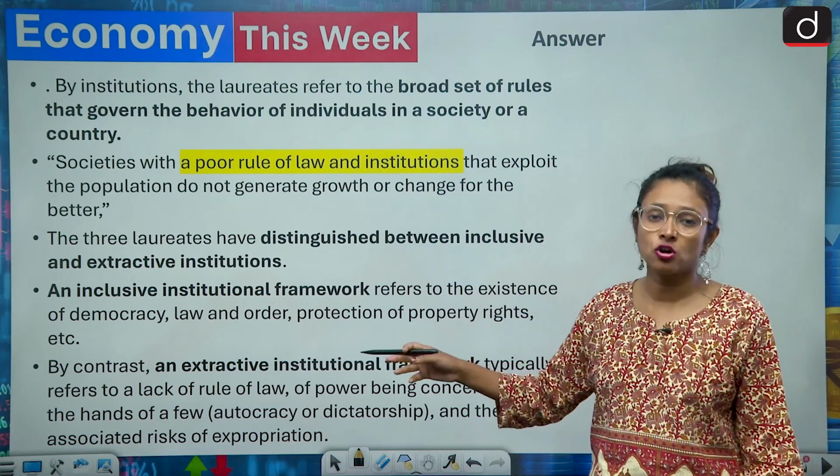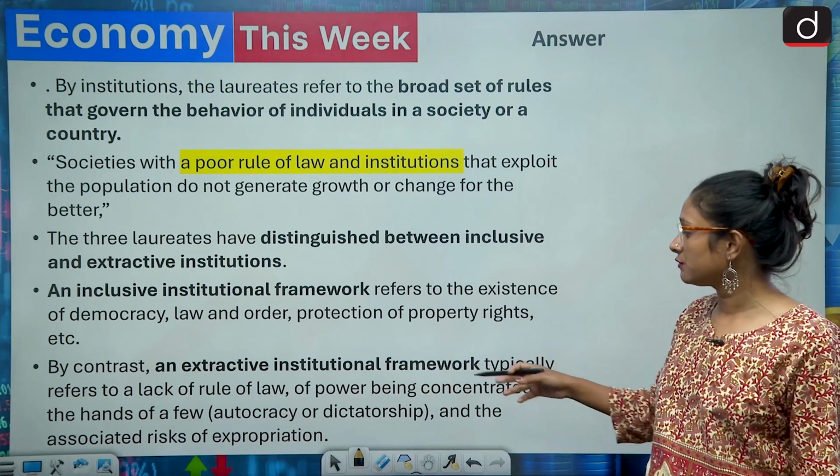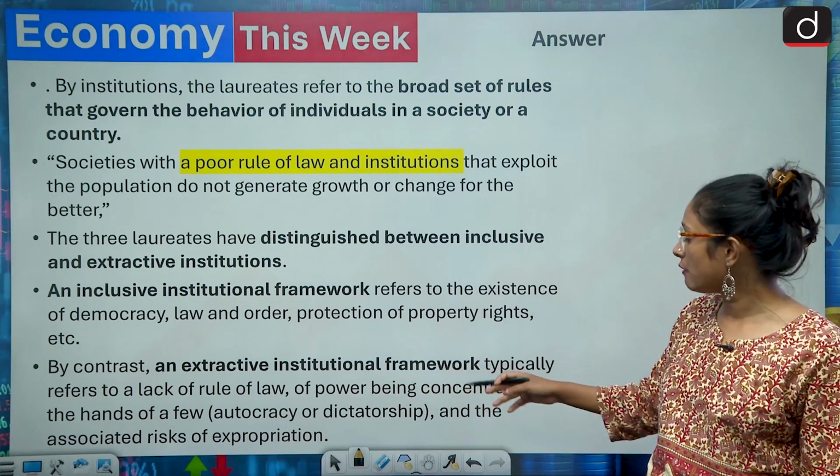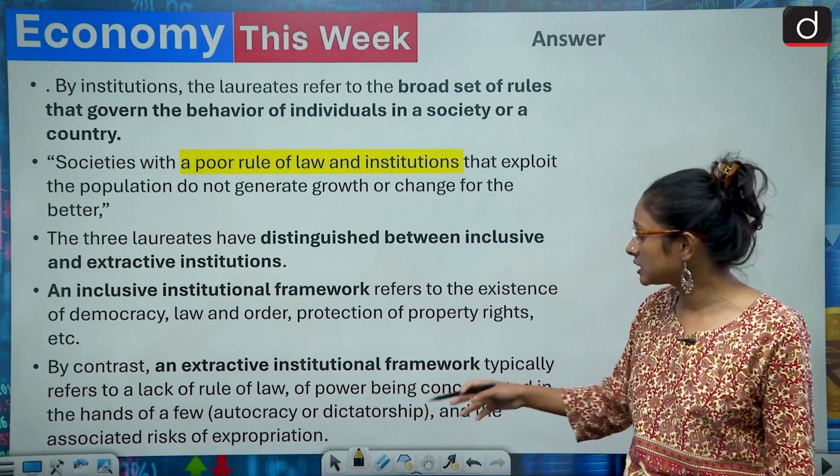The extractive institutional framework typically refers to the lack of rule of law, power being concentrated in the hands of a few, autocracy and dictatorship.